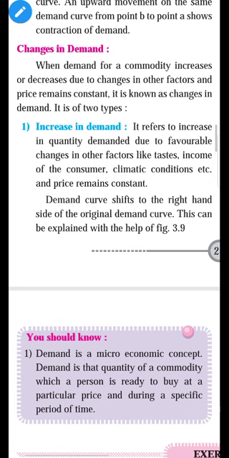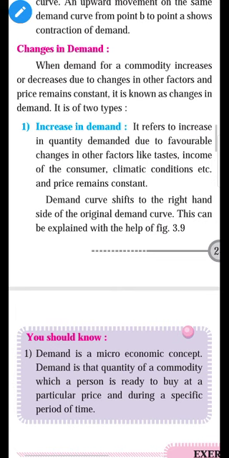Here in change in demand, price is not the factor; other factors are the main reason to change the demand. It means the demand changes because of change in other factors and price remains constant. Demand does not change because of price.